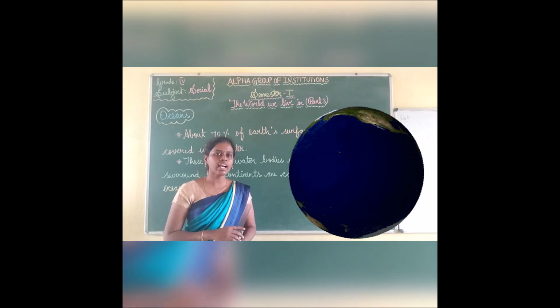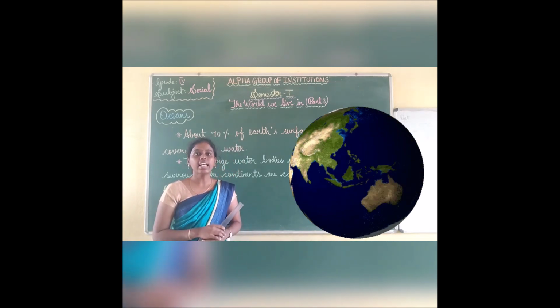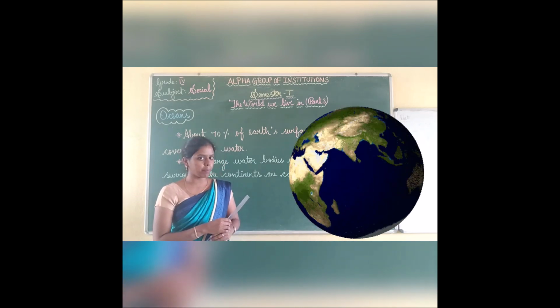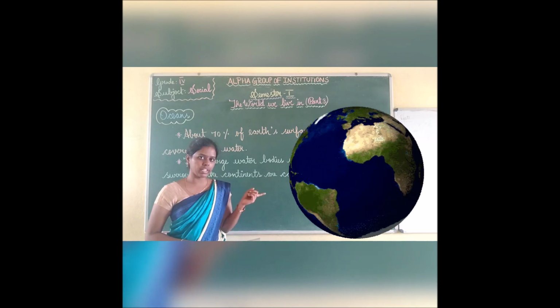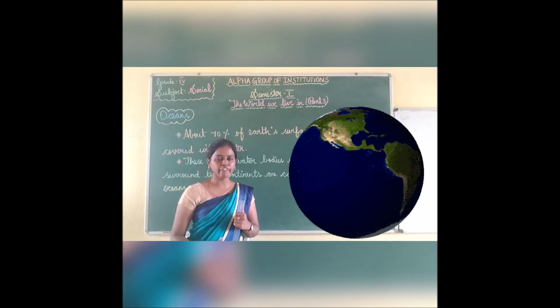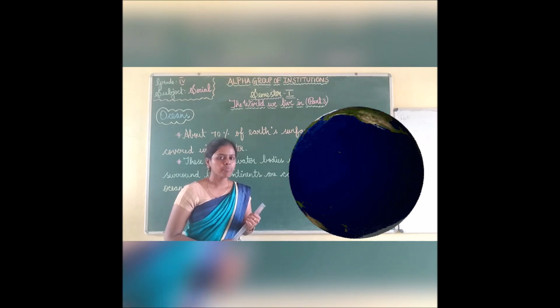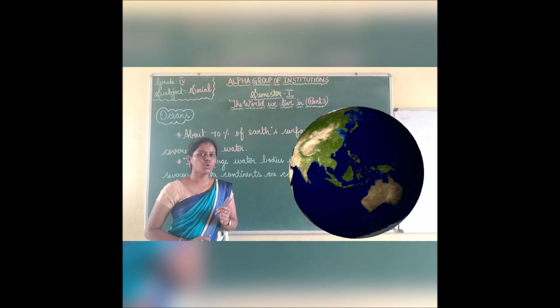See children, on our screen you are seeing a globe. This is the land part and the water part of our earth. See children, the earth is spinning near me now. This is the model graphic image of earth, and here you are seeing two colors.